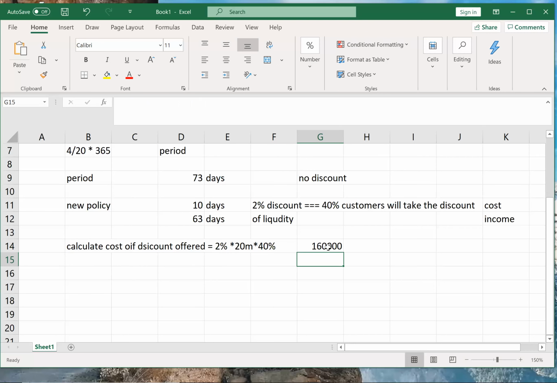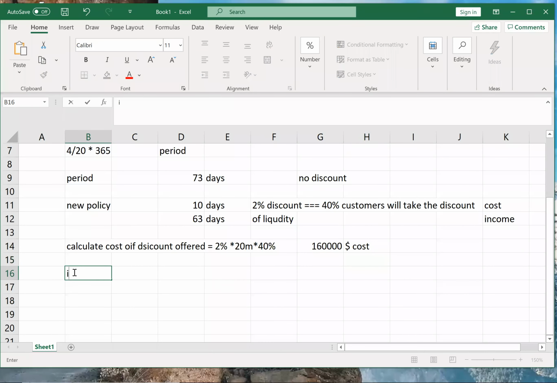$160,000. You can formulate it. Otherwise, 20 into 40% into 2%. Correct? $160,000 is my cost. Correct? That is my cost. So cost calculation is done. Cost calculation is done. So yeah.